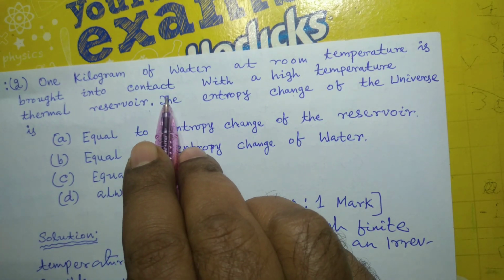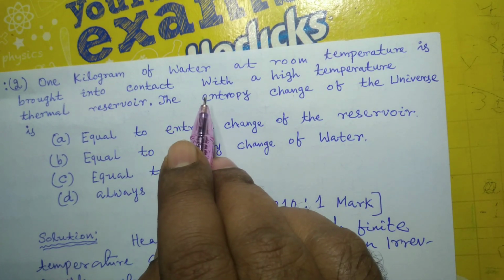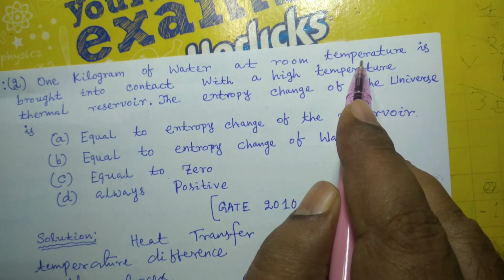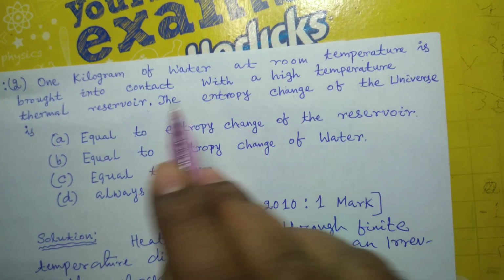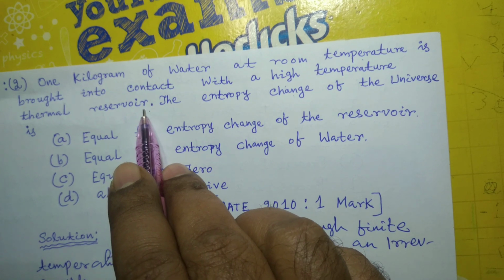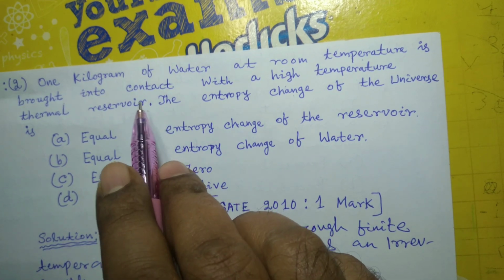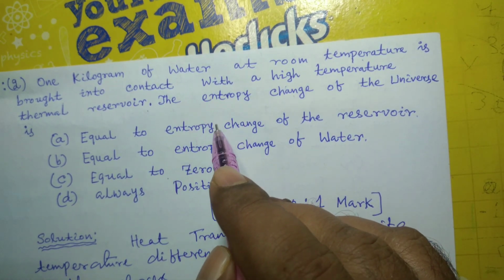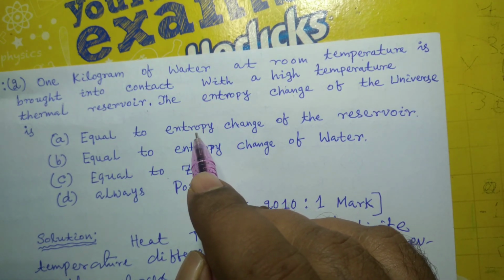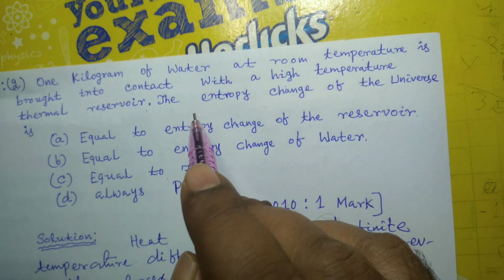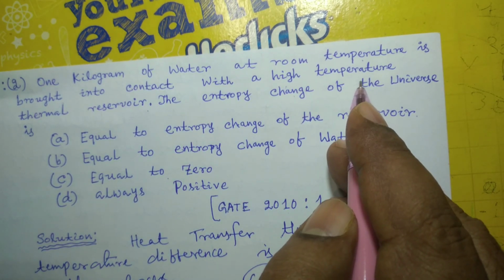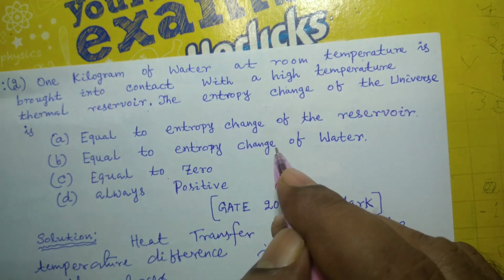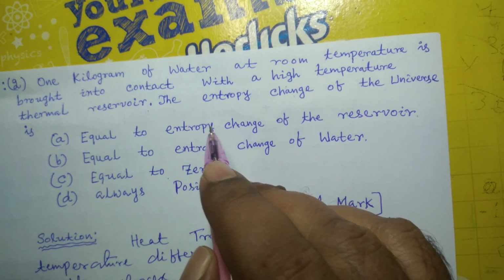Heat transfer through finite temperature difference, because water at room temperature is brought into contact with a high temperature thermal reservoir. In place of this, if that 1 kg of water had come in contact with a large number of reservoirs through infinitesimal temperature differences, one after the other, to attain the final temperature, then it would have been a case of reversible process.